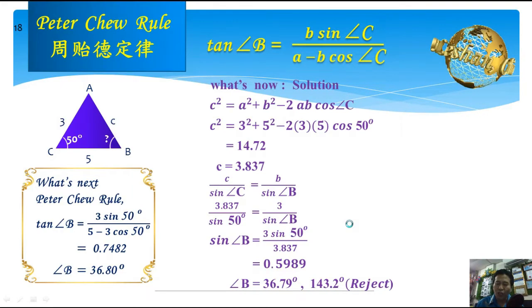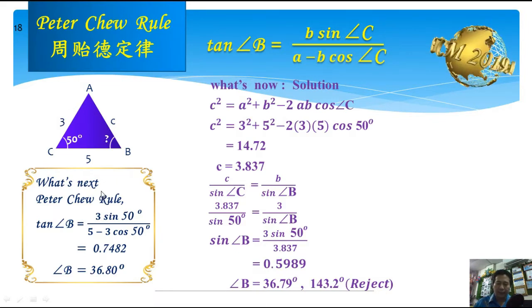Today, I want to share my new rule with all my friends here. We can use it to find the non-included angle directly. I call it the Pikachu rule, and the rule is as shown: tangent B equal to b sine C divided by a minus b cos C.